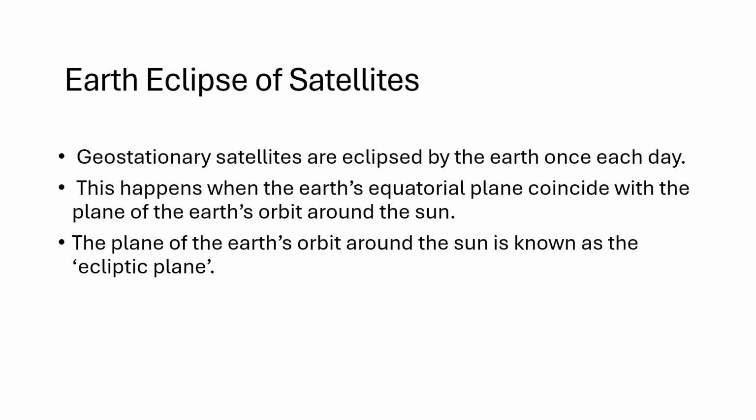So every day the geosatellites will come under the shadow of the Earth. This happens when the Earth's equatorial plane coincides with the plane of the Earth's orbit around the Sun. The plane of the Earth's orbit around the Sun is known as the elliptic plane.